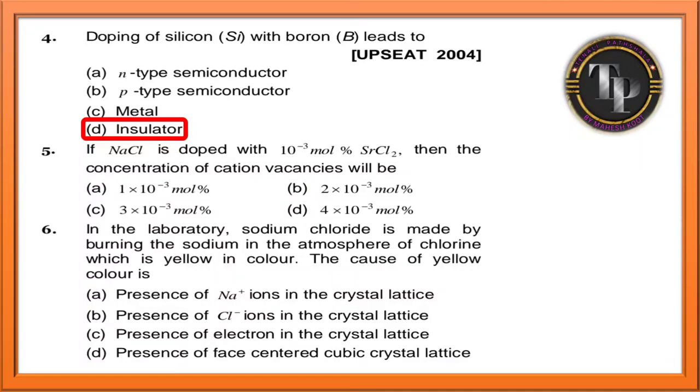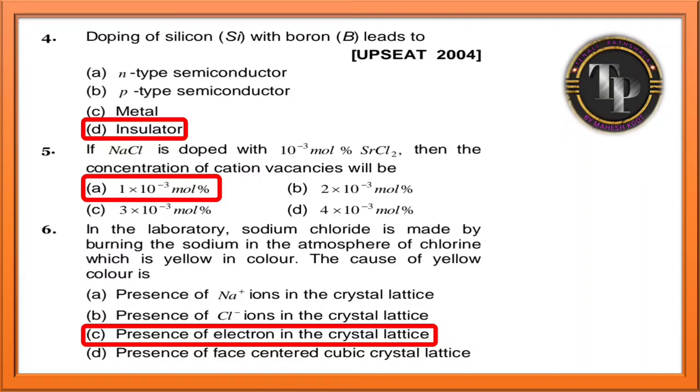Remember, NaCl is doped with 10 power minus 3 mole percent SrCl2, then the concentration of the cation vacancies will be, they are asking. Correct answer is first A, 1 into 10 power minus 3 mole percent. In the laboratory, sodium chloride is made by burning sodium in an atmosphere of chlorine, which is yellow in color. The cause of the yellow color is the presence of electrons in the crystal lattice. Option C is the correct answer.